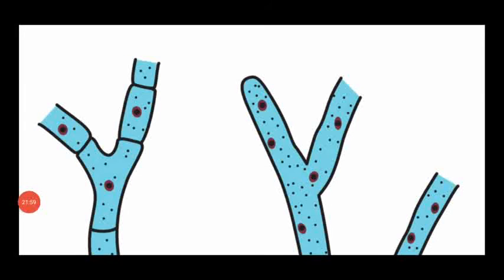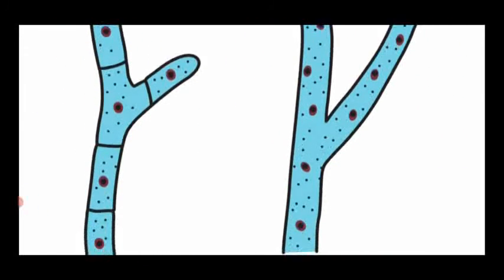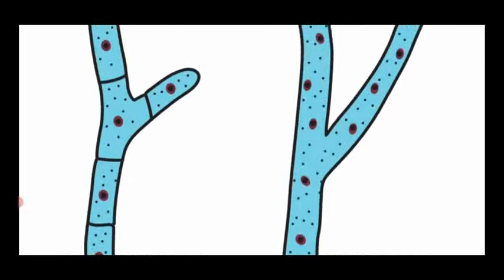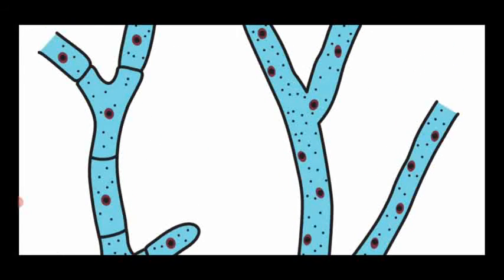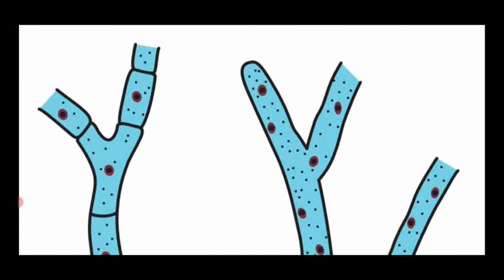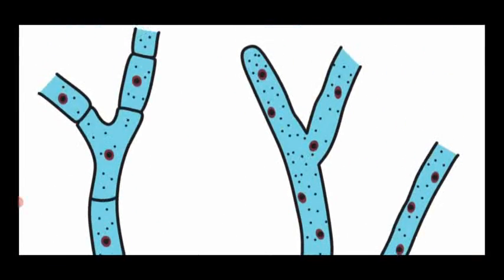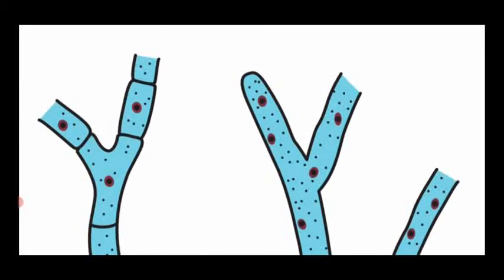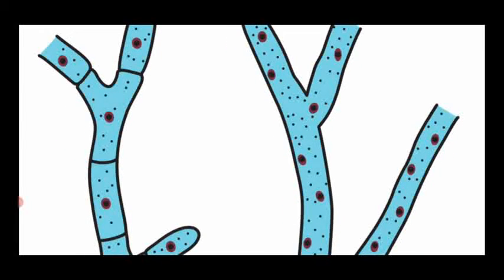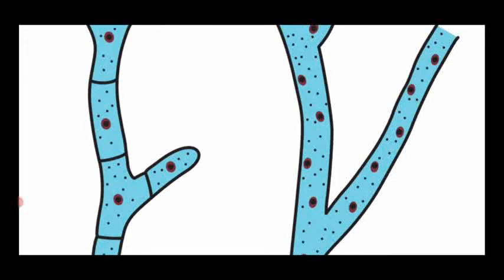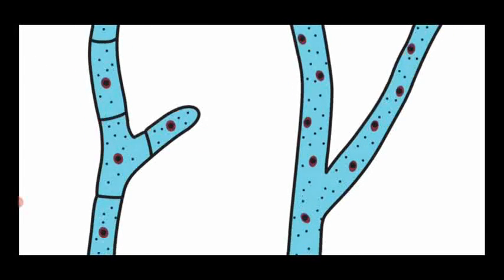Dear students, see the diagram. This is the thin filamentous structure of a fungal body, named hypha, and also branched. Depending upon the presence and absence of septa or cross wall, the hypha is divided into two types. One is the septate mycelium. Between the cells they have the cross wall. Inside the cell there is only one nucleus, and they are branched, thin and filamentous.